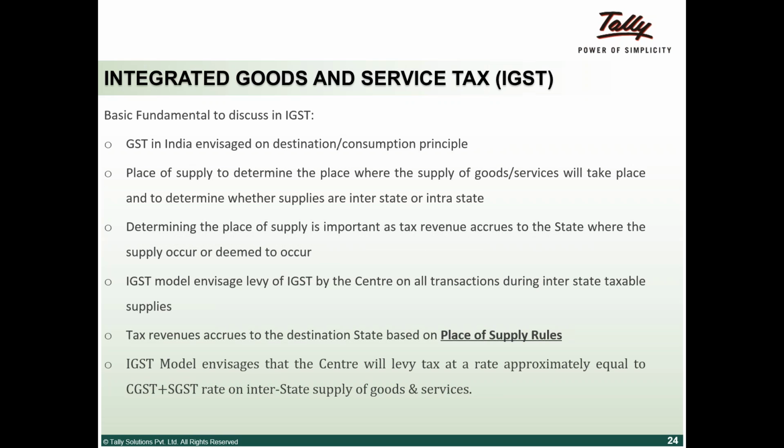Yeah, basically IGST, like all GST, is a destination based tax, based on consumption principles. The important aspect is the place of supply rules. Here it will determine whether the transaction is an intrastate transaction or an interstate transaction. So in IGST they come out with place of supply rules. Other than that, IGST is charged as a combination of CGST and SGST.